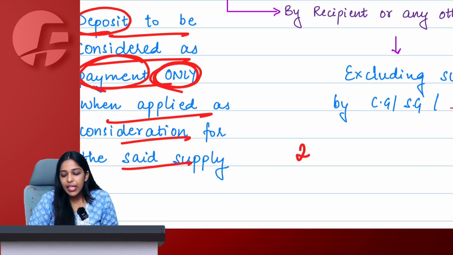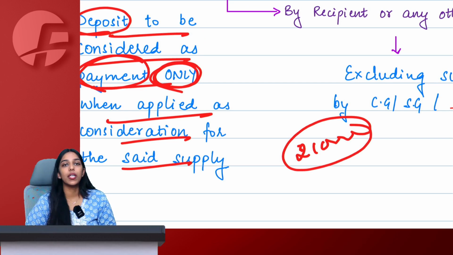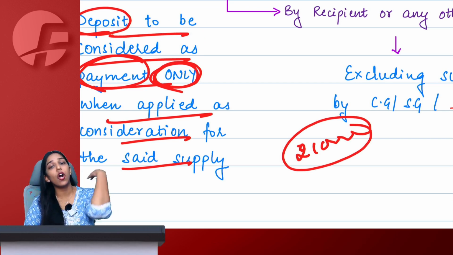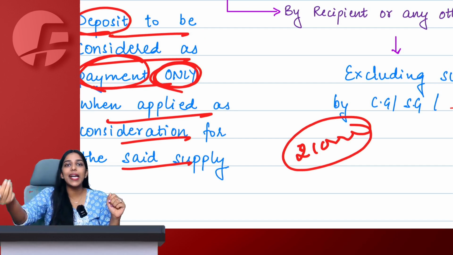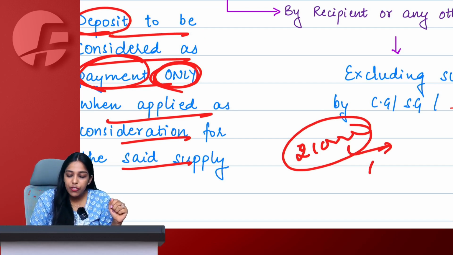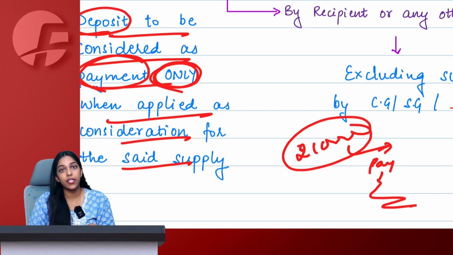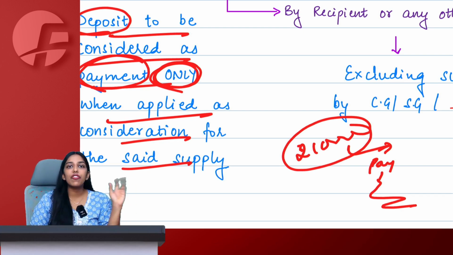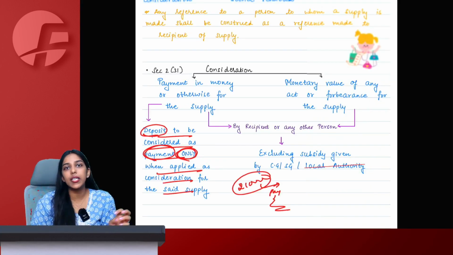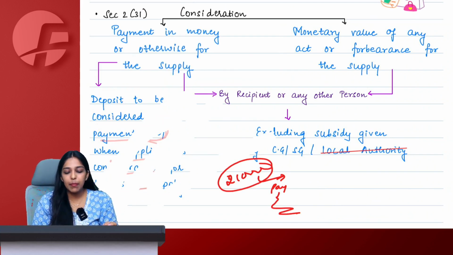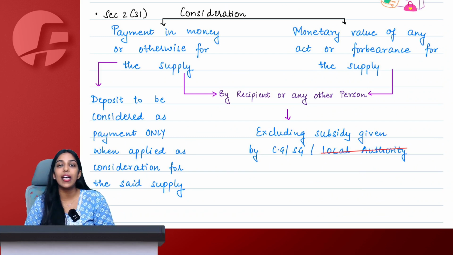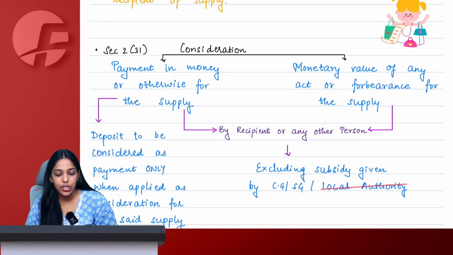So let's say today I gave a 10,000 deposit to my PG owner and 6 months later I forgot to pay 1 month rent. So he deducted some amount from my deposit and applied it against the rent. At that point of time, I will say it is a payment and it is a consideration. Or let's say I damaged some part of the property and he cut some money from my deposit. At that point, it will be considered as consideration. But till it is a simple mere transaction in money, GST will not be applicable, meaning it will not be considered as consideration under GST.